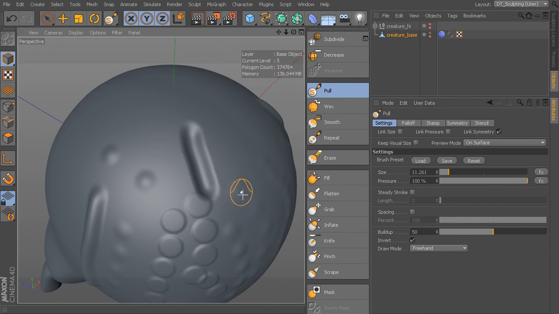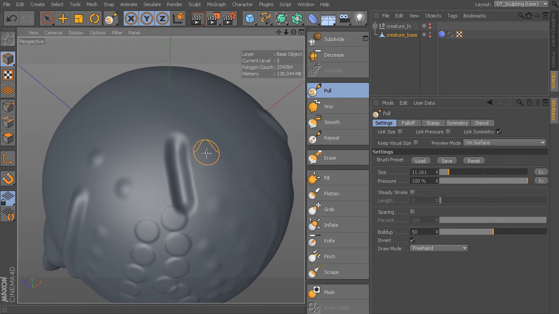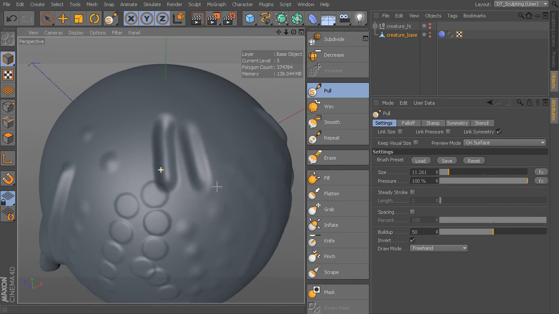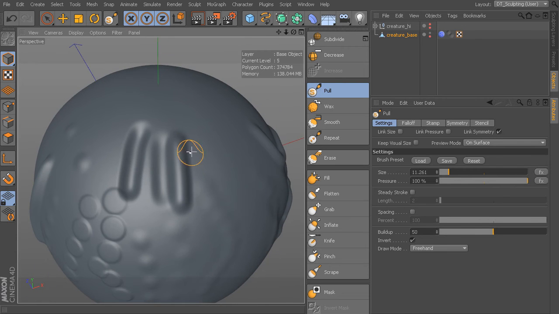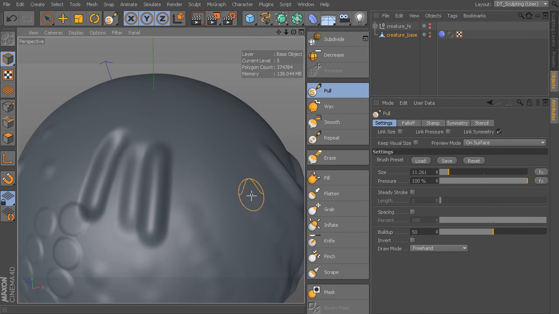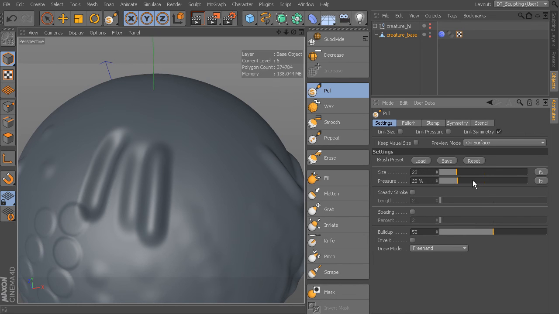If I invert this, you can see that now the default is that I'm pushing it into the surface. If I hold down Control now, I'll pull it out. So it just basically inverts the functionality of the brush. Okay, if at any time you change a lot of these settings here and you want to take it back to the default, you can always just reset that, and it'll reset everything back the way it was.